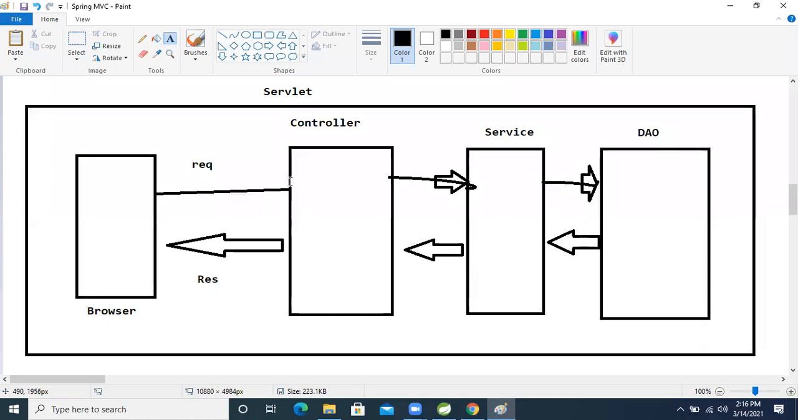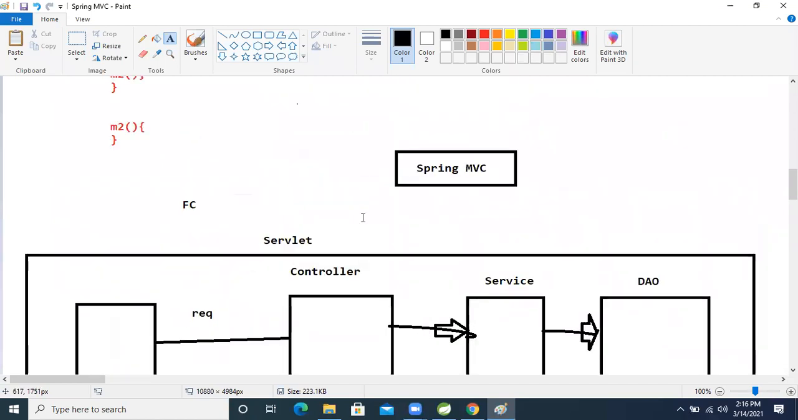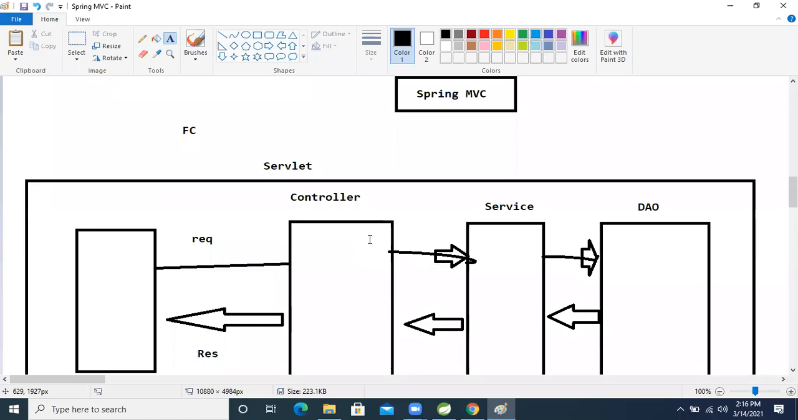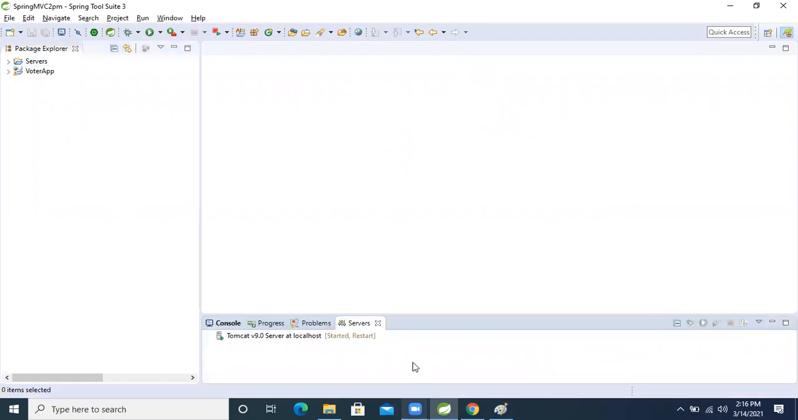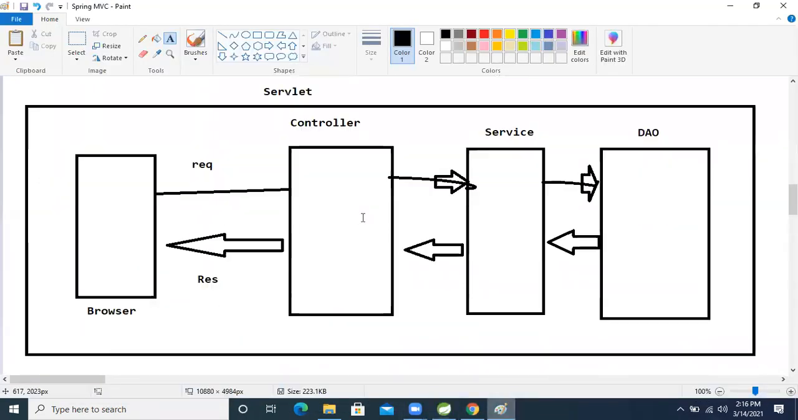Web applications. And to run a web application we need a web server. Yesterday we configured a web server, which we are using for practice purposes, the Tomcat server. In that Tomcat server we will deploy our application.